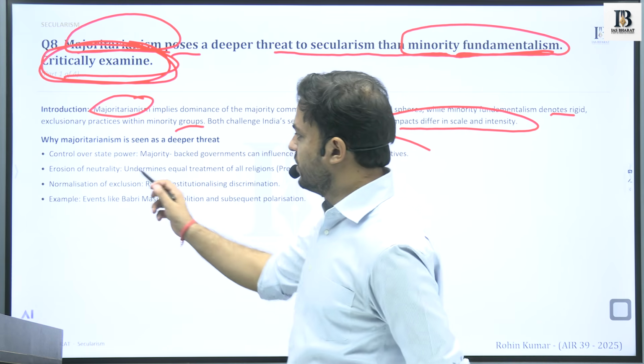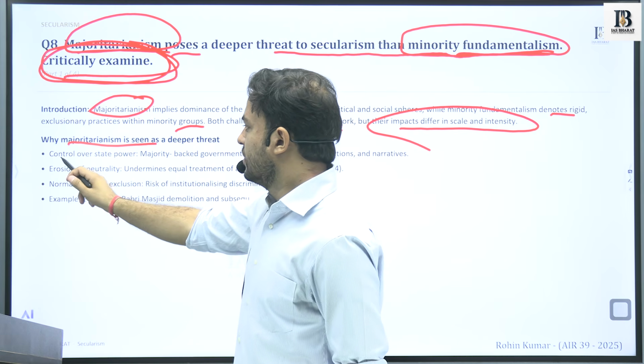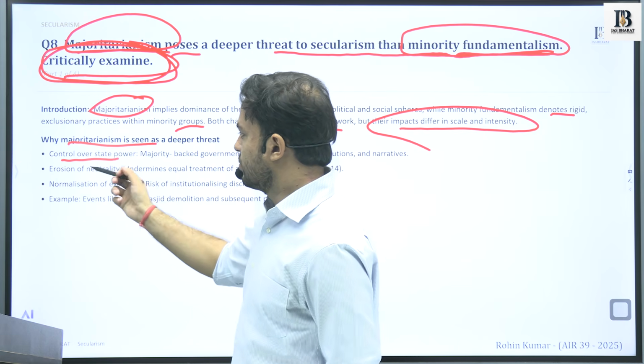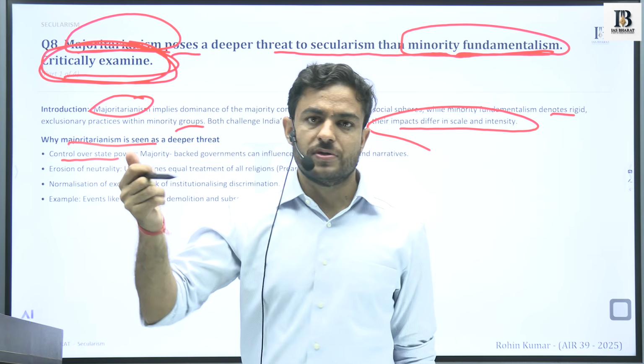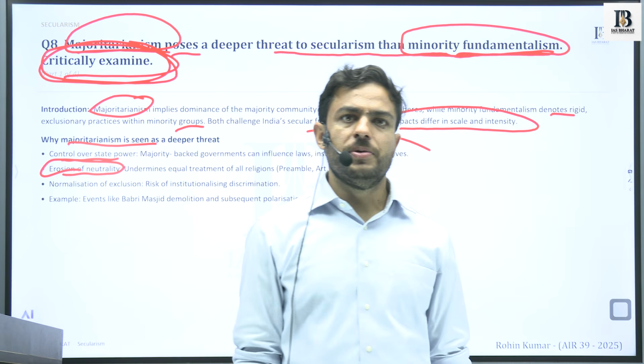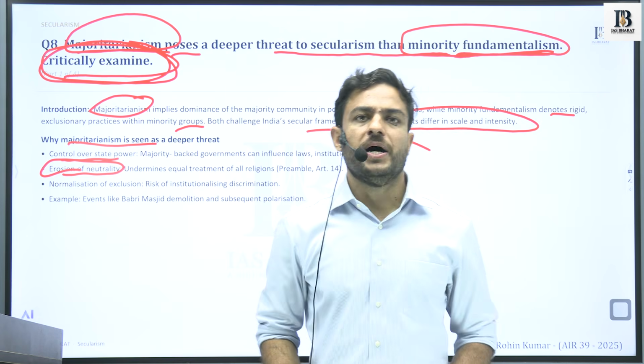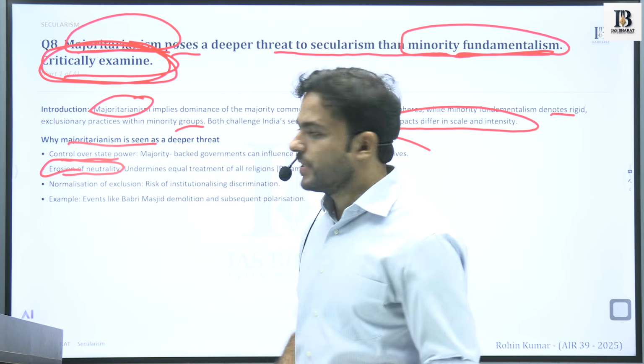So we'll divide the question into two: how majoritarianism is seen as a threat, that is control over the state power, where majorities take control over the political power, and erosion of neutrality, that when the majority would be participating in decision-making roles, they would be biased against the minorities that exist.